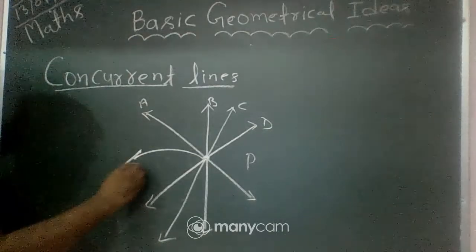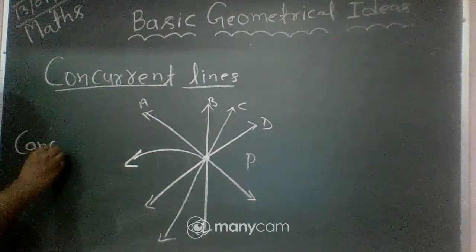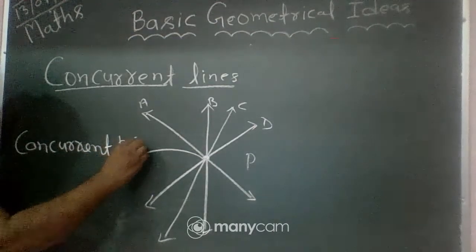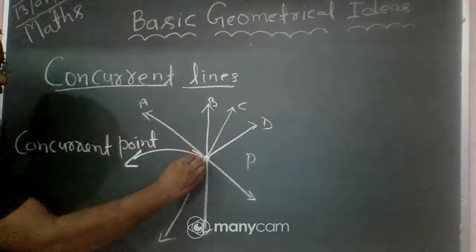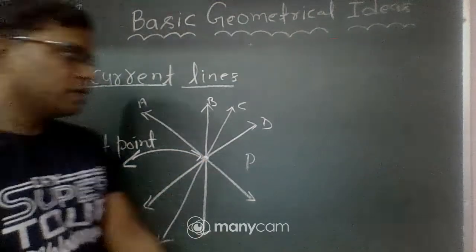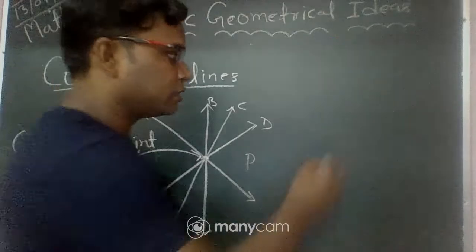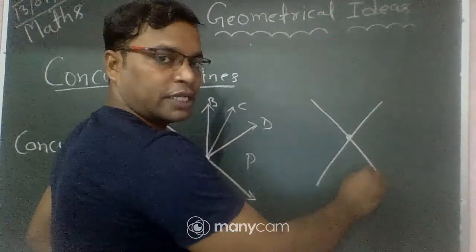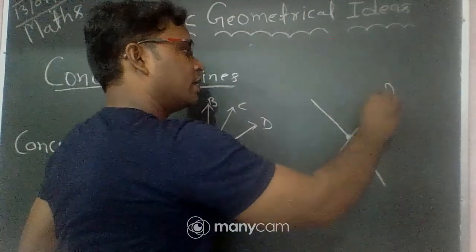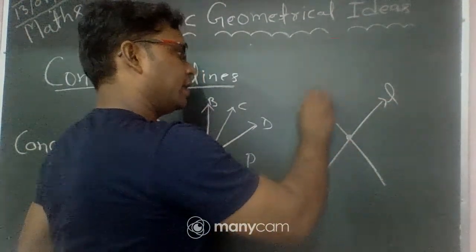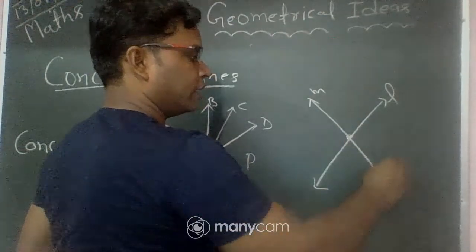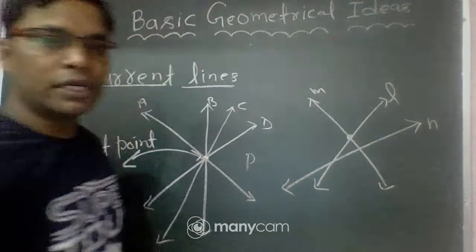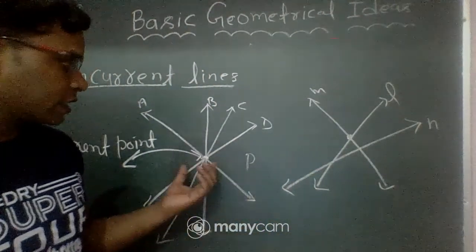Okay, this point P is called a concurrent point. Now, a non-concurrent line: suppose this is another point, and only two lines pass here, line M and line N. So these are non-concurrent lines.